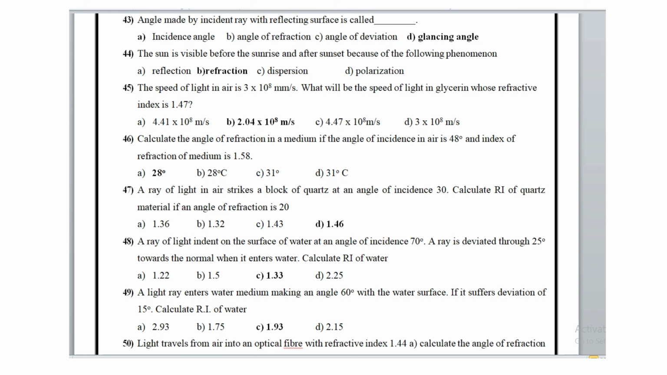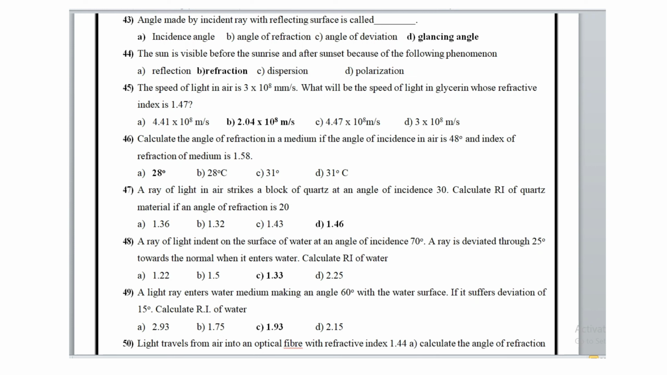A ray of light in air strikes a block of quartz at an angle of incidence of 30 degrees. Calculate the refractive index of the quartz material if the angle of refraction is 20 degrees. The refractive index of quartz is 1.46.